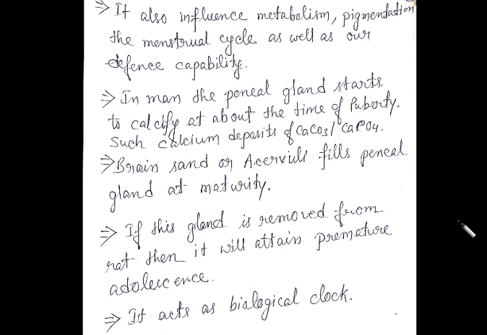That's why scientists did an experiment where they removed the pineal gland from a rat, and they observed that as a result it attained premature adolescence, right? So that means the gland probably controls sexual behavior, according to this experiment.